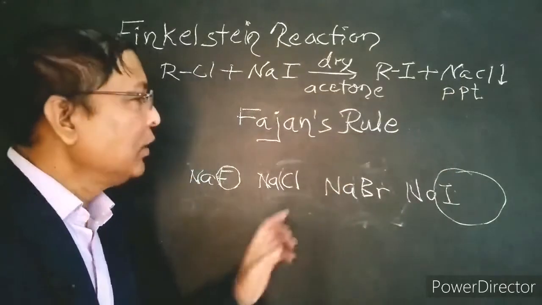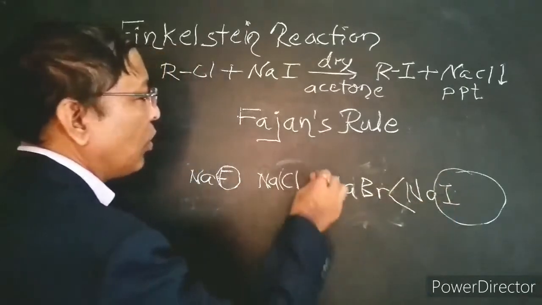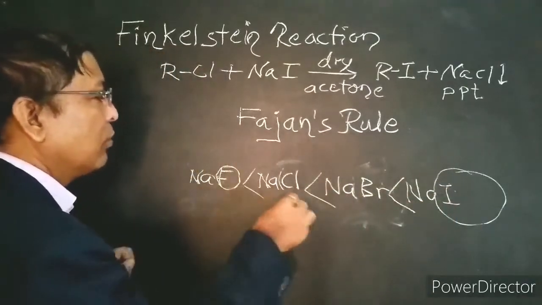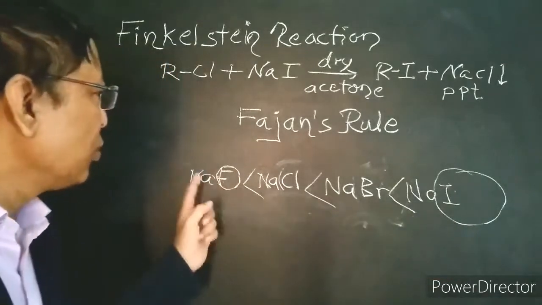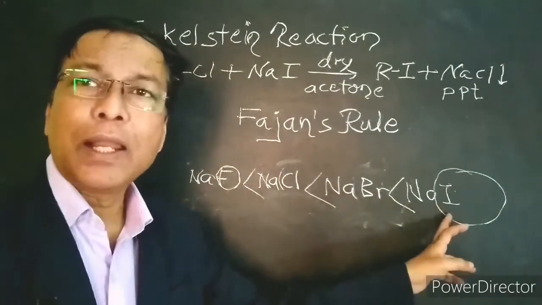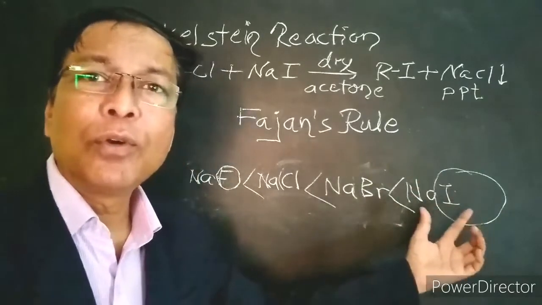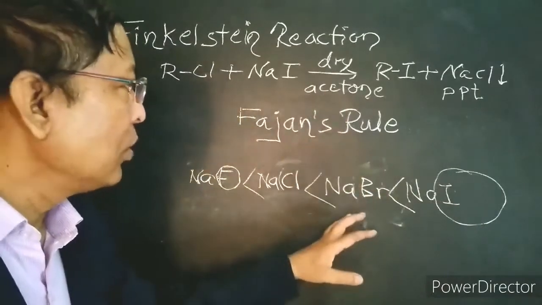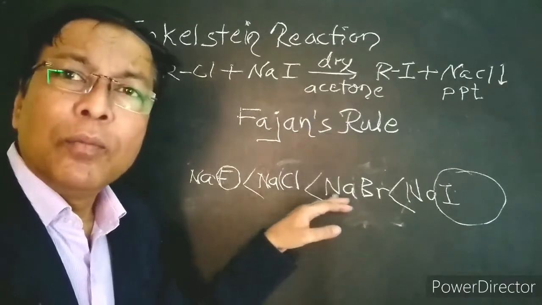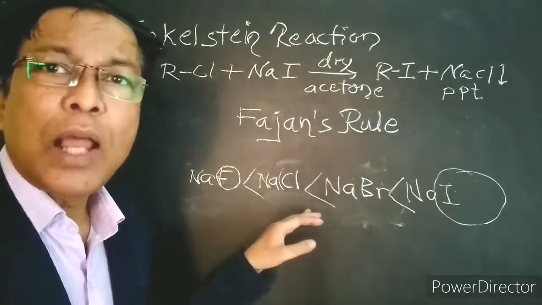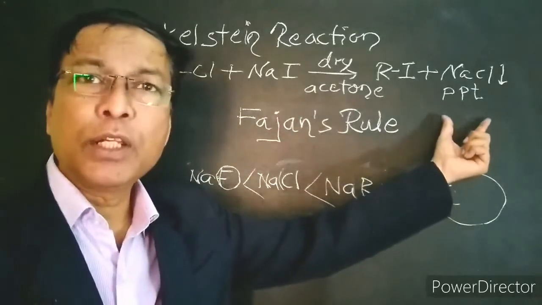If we compare the covalent character in this series, sodium iodide is more covalent than sodium bromide, than sodium chloride. This is the order of covalent character from sodium fluoride to sodium iodide. This shows that sodium iodide is more covalent in nature, therefore it is soluble in dry acetone, and the remaining sodium bromide and sodium chloride have more ionic character, they are unable to dissolve in dry acetone, therefore they precipitate out.